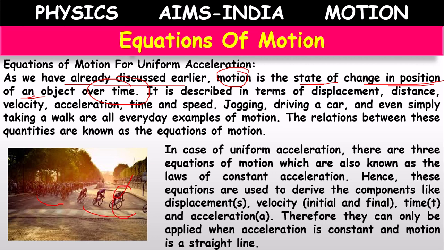We can tell that the cycle is in motion, and based on the motion of objects, earlier we were able to describe the terms like displacement, distance, velocity, acceleration, time, speed. We have already discussed in detail about all these terms, not only in this class, in your earlier class also, you might have learned about all these terms related to motion of an object.